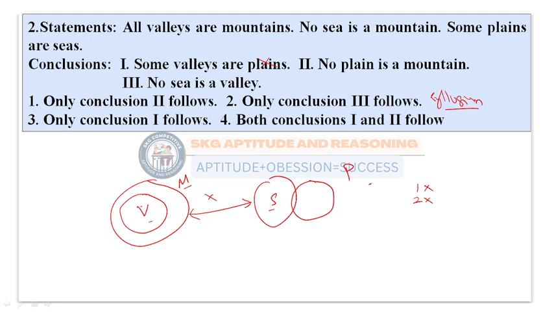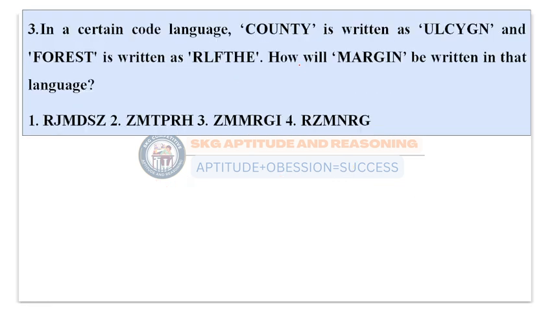Next, no sea is a valley. Seas are present here and the valley is present inside the mountain. And the statement clearly mentions that no sea is a mountain. Since the valley is present inside the mountain, no sea is a valley will be exactly correct. Why? Because it is present inside the mountain. If the no relation is applicable for mountain, it is also applicable for valleys. So only conclusion 3 will follow in this problem. Let us go to the next question here.